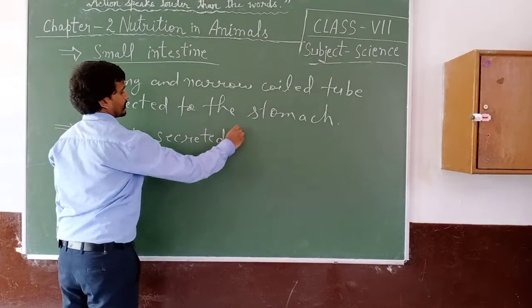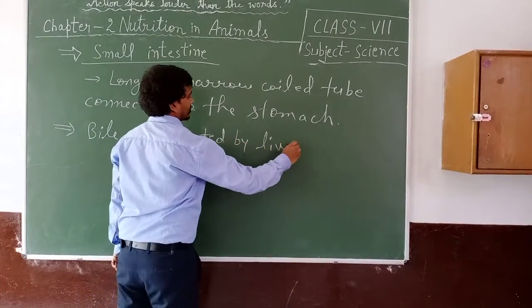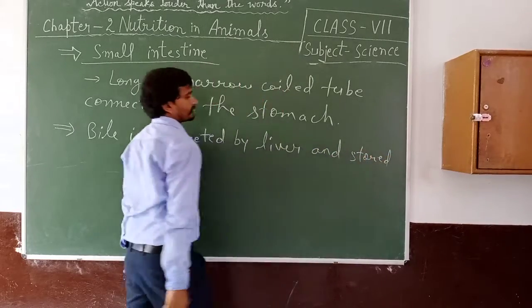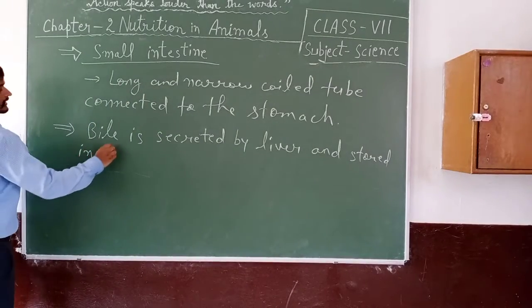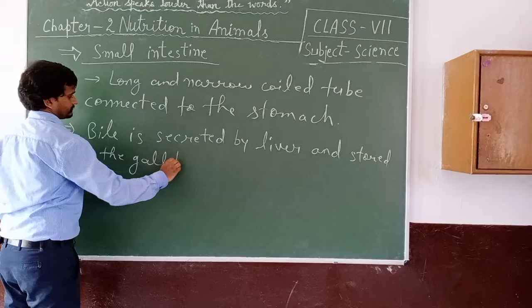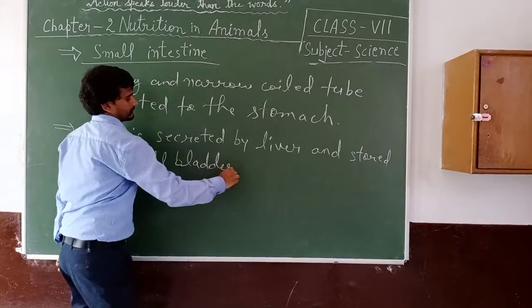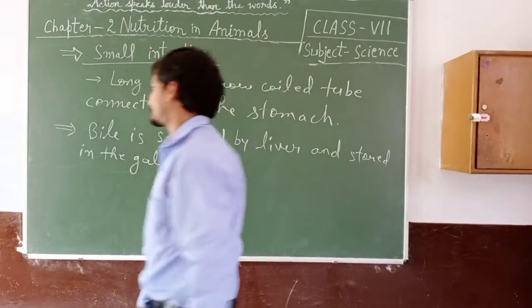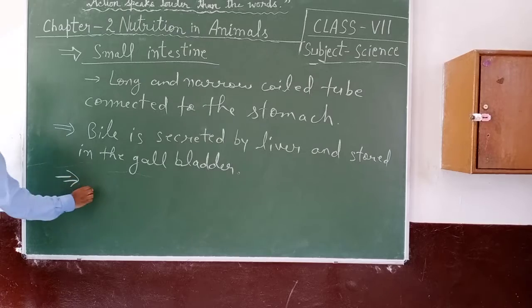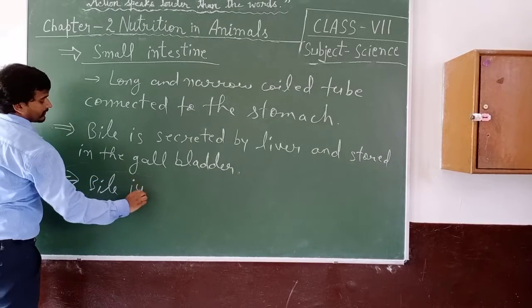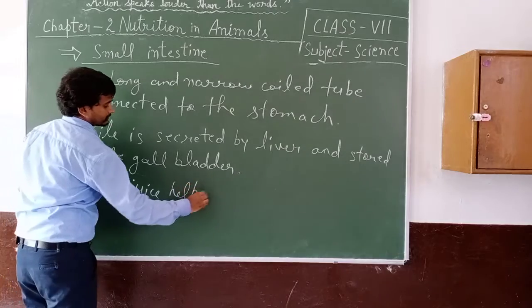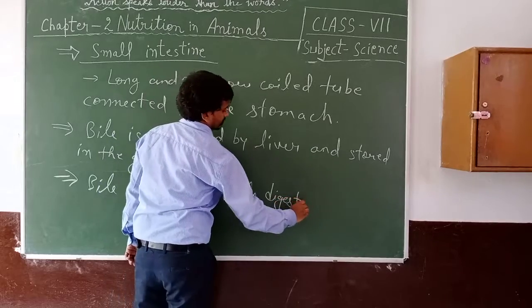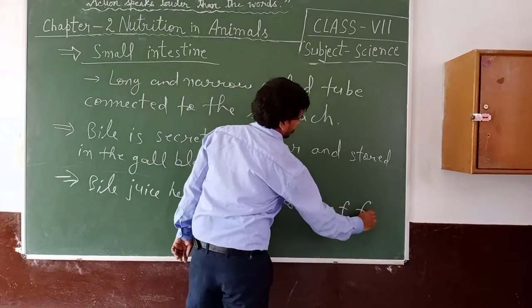Bile is secreted by liver and stored in the gallbladder. The bile juice helps in the digestion of fats.